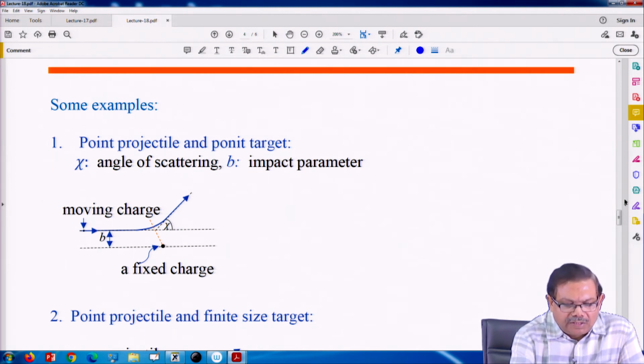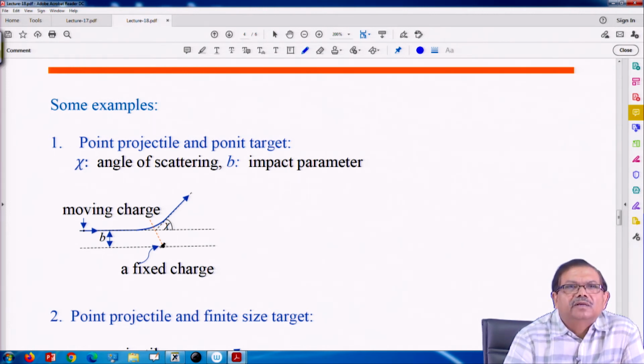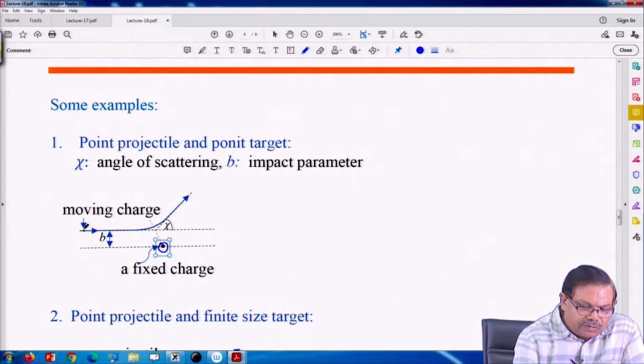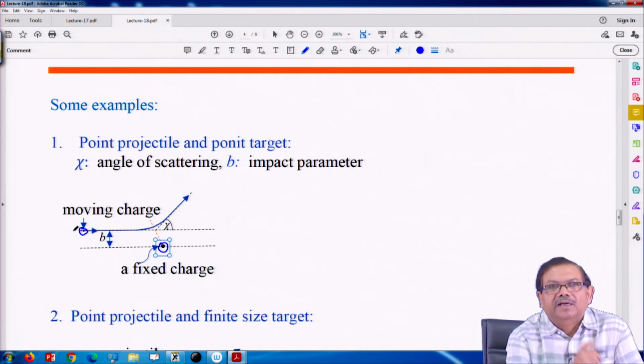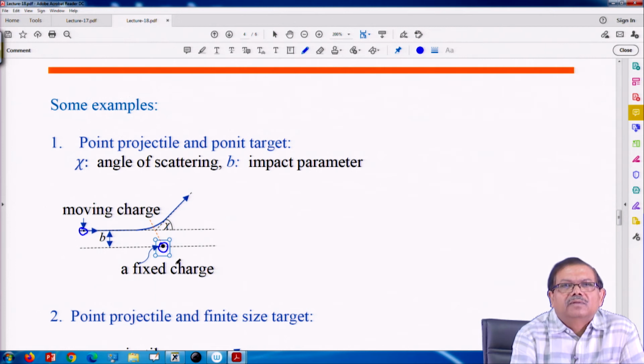Okay. So, let us consider a case where target, which is a fixed target, is a point target, that is shown here. That is a point target, and a projectile which is moving is also a point particle. So, both projectile and target both are point particles. So, this target is fixed and point particle is moving. It need not collide it.